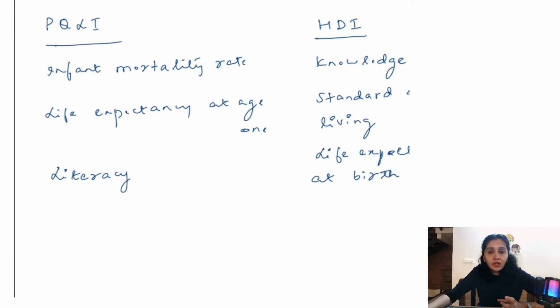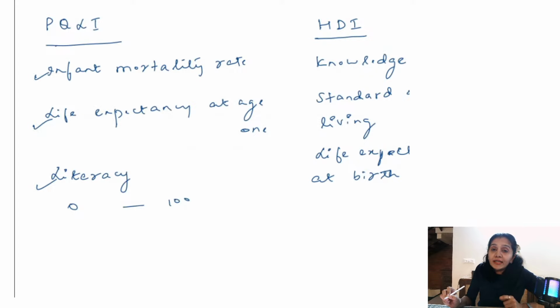So what is the first topic? PQLI. PQLI is nothing but physical quality of life index. As I told earlier, there are 3 parameters based on which we calculate PQLI. What are those 3 parameters? Infant mortality, life expectancy at the age of 1 and literacy. All of these parameters are given equal weightage, and the score ranges from 0 to 100. 0 is the worst performance and 100 is the best performance, right?